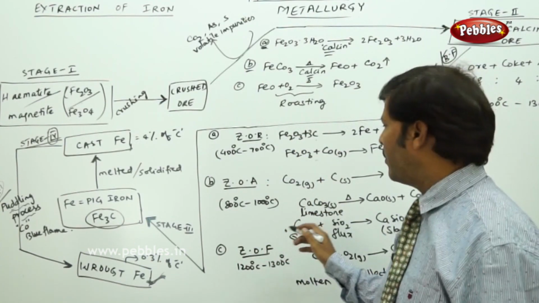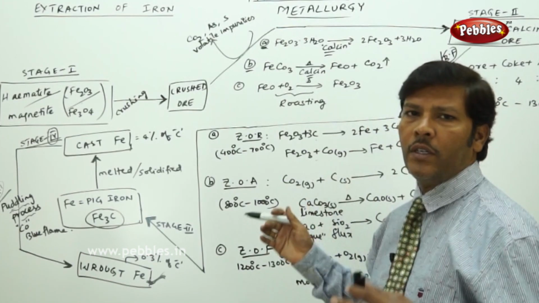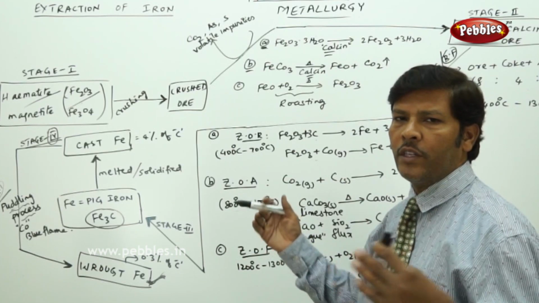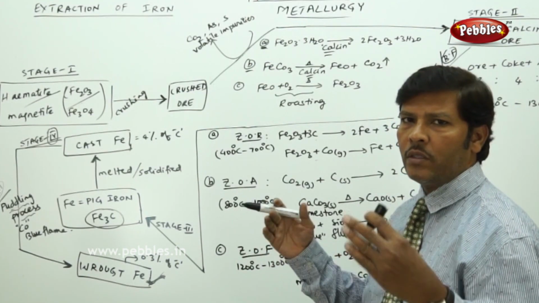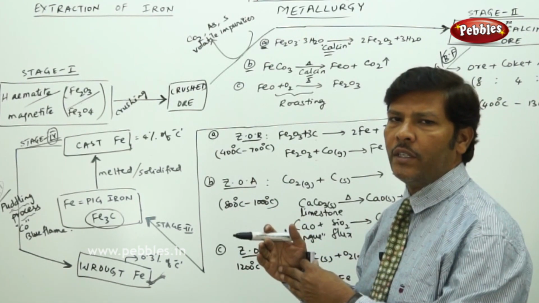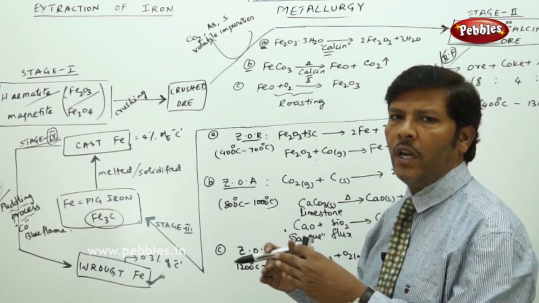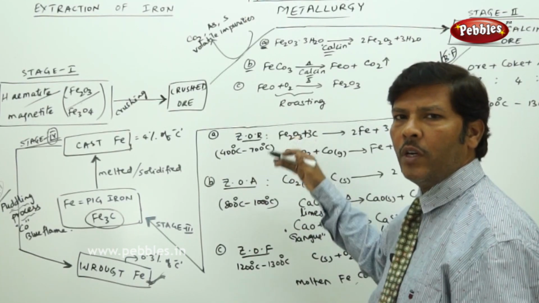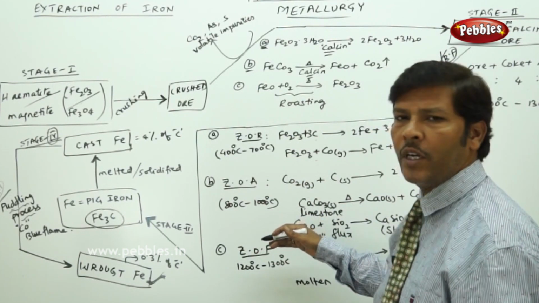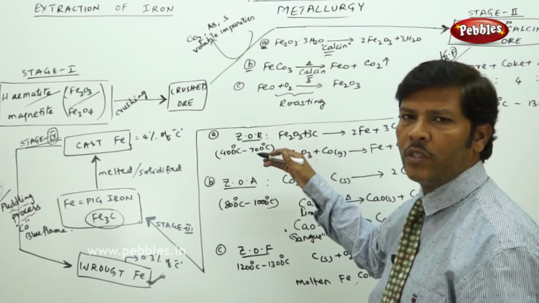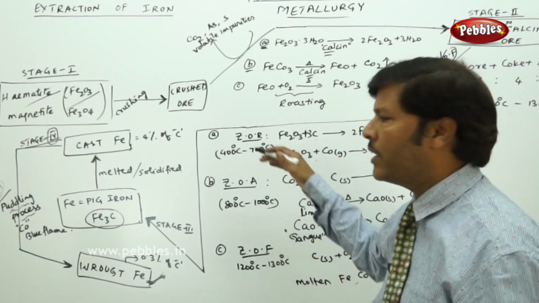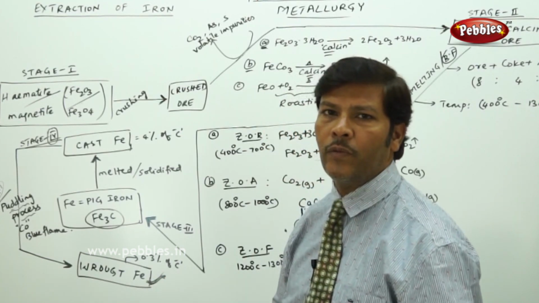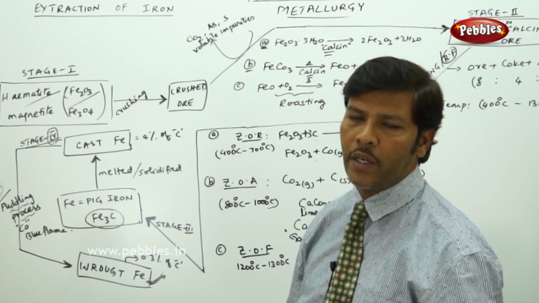At the bottom region of the blast furnace, you find a separate area where a blast of hot air is passed through the tuyeres. Through the tuyeres, the blast of hot air enters the blast furnace, and the temperature keeps decreasing from 1300 degrees centigrade to almost the lowest, 400 degrees centigrade. Finally, by completing all 4 stages, we get the final iron in the pure form, which we call wrought iron.